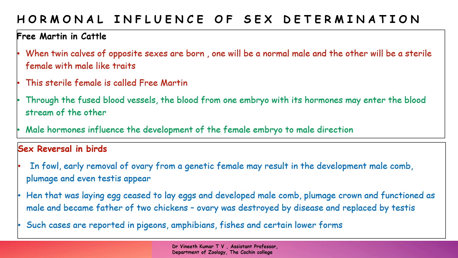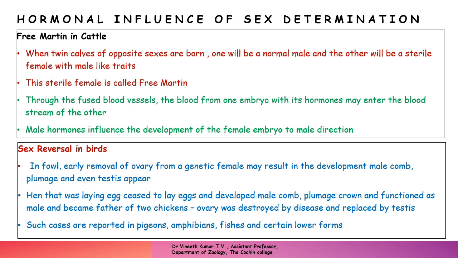So this is seen in cattle, where the sex is already determined by the chromosomes, but hormones also influence the sex. That means the animal becomes sterile and shows some male-like traits because of the hormonal influence.